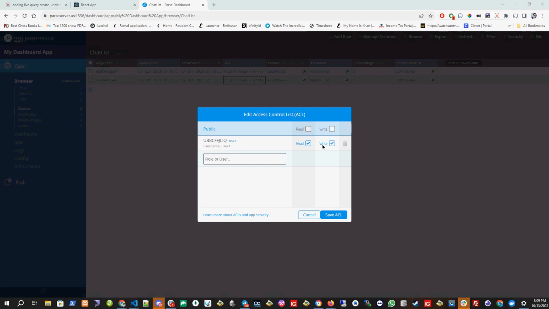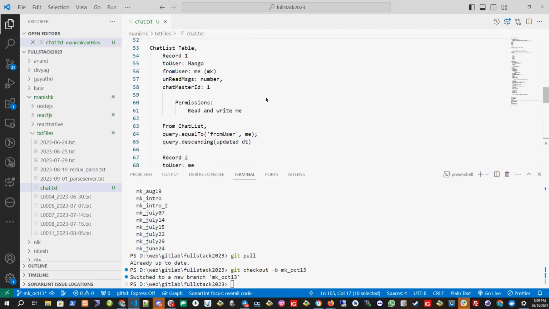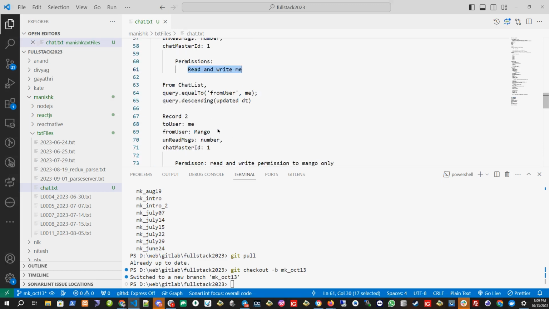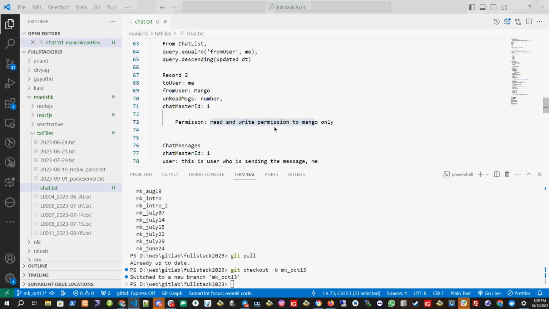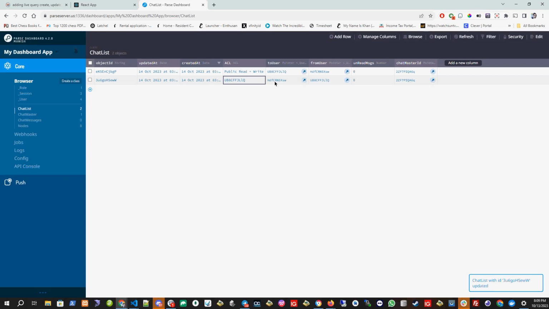Okay, user should get read and write permission. As I have written here, I should get the read and write permission in the chat list. Here, another user will get read and write permission. So user one got the permission, from user got the permission read and write. No one got the permission of public one. Only I can see. That means this user one can see this row, chat list row.